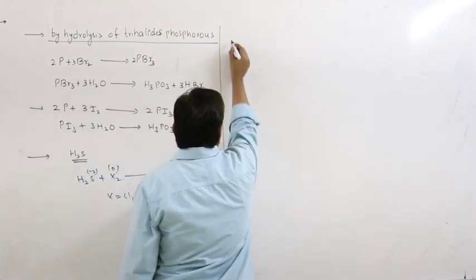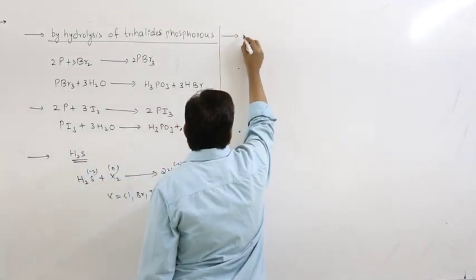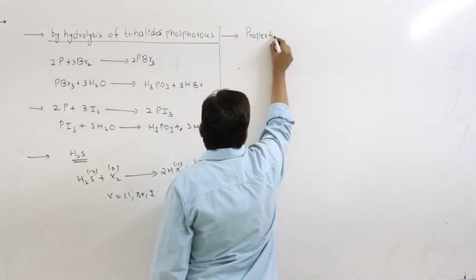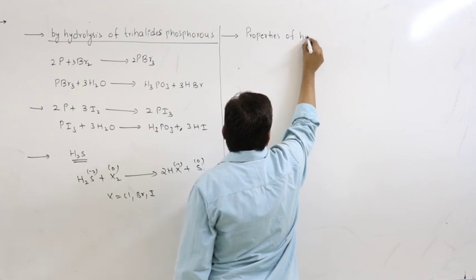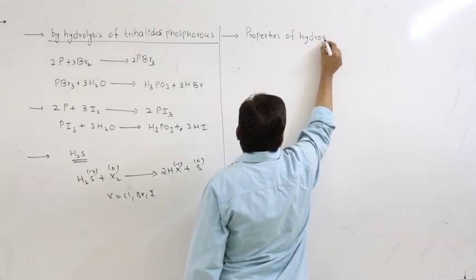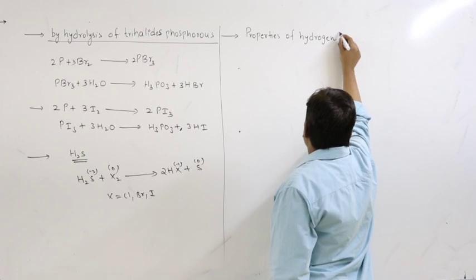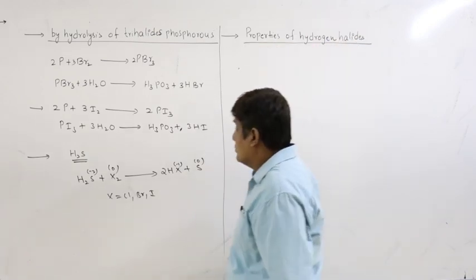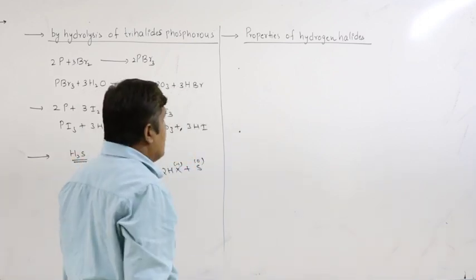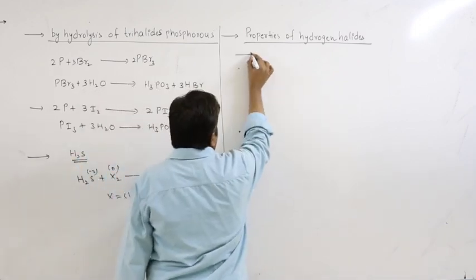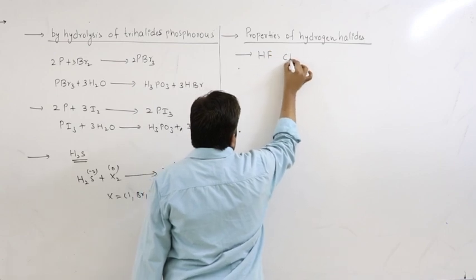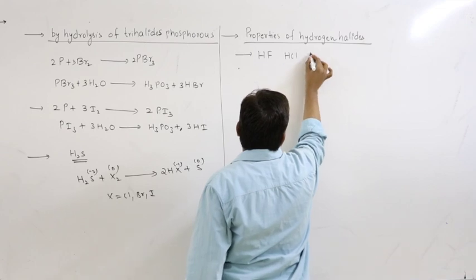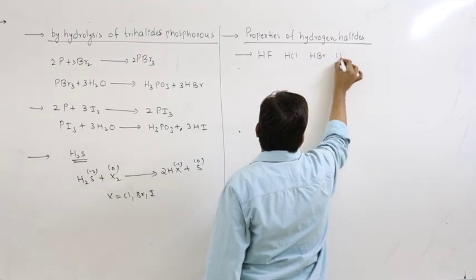So, let us study the properties of hydrogen halides. What are the different hydrogen halides? HF, HCl, HBr, HI.